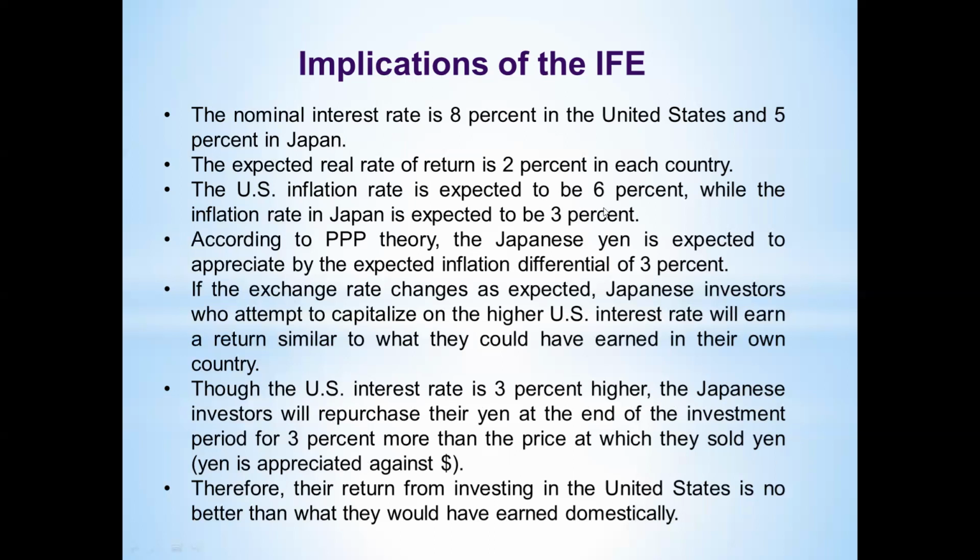Why? Inflation rate is lower in Japan. As a result of that, the Japan investor will receive less yen for his dollar investment as a result of appreciation against the dollar. ඩොලර් එකට සාපේක්ෂව yen එක appreciate වෙච්ච ගමන් මොකෝ වෙන්නේ? ඩොලර් එකකට ලැබෙන්න ඕන yen ගාන අඩු වෙනවා. එතකොට මෙයා US dollar වල ඉන්වෙස්ට් කරාට අවසානයේ එයාට මාස 3ක් අවසානයේ ලැබෙන yen ගාන අඩු නම් ඉන්වෙස්ට් කරන එකේ තේරුමක් නැහැ US market එකේ. So it is better for them to invest in the domestic market. This is what we are seeing through interest rate parity.